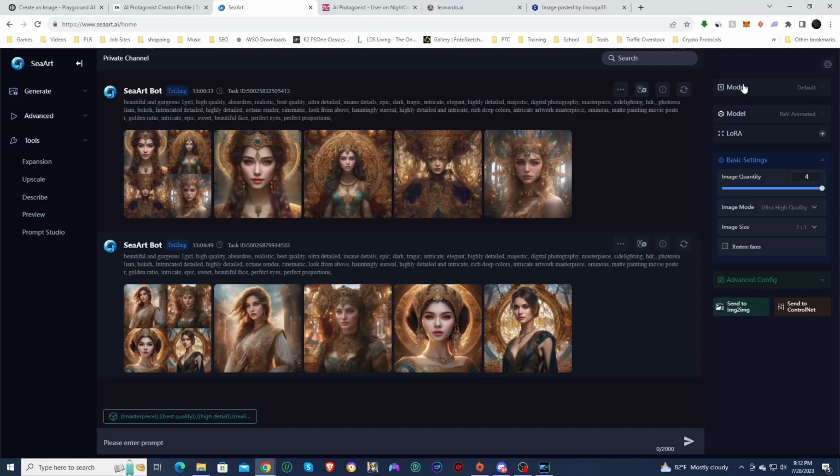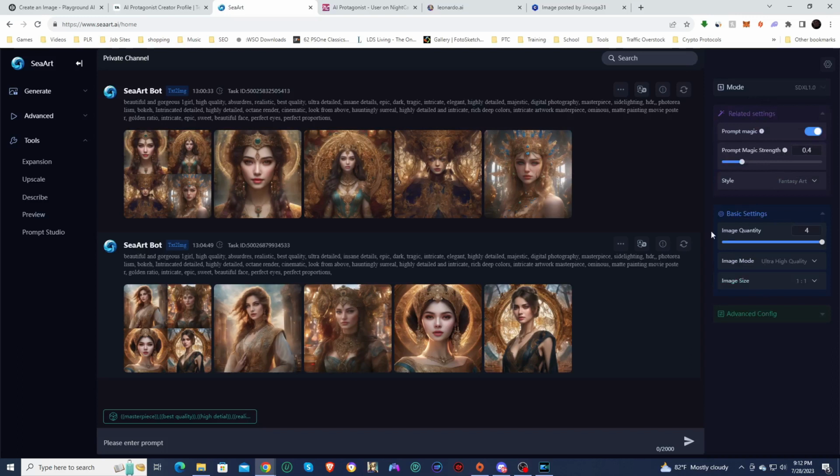In order to get there, you have to go to this mode button here and click on SDXL 1.0, and that brings up the SDXL options. They do have a prompt magic that works with SDXL, and they have different styles as well. So we're going to start off with the no style.